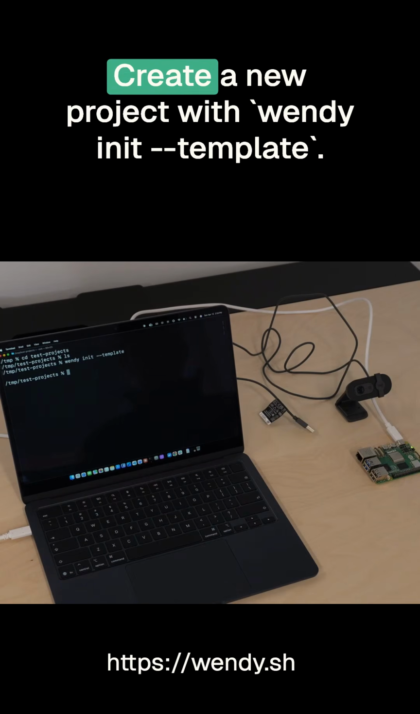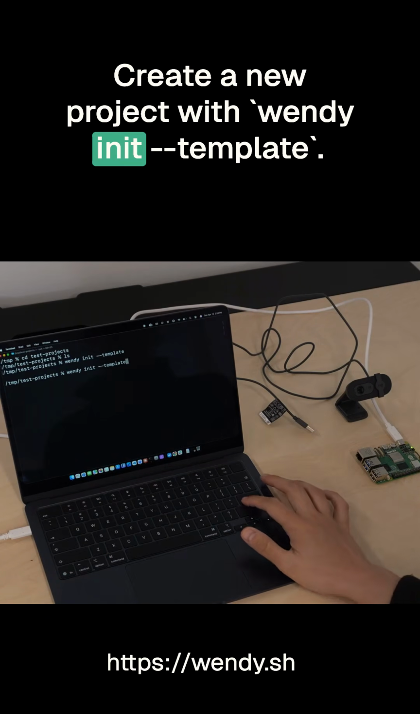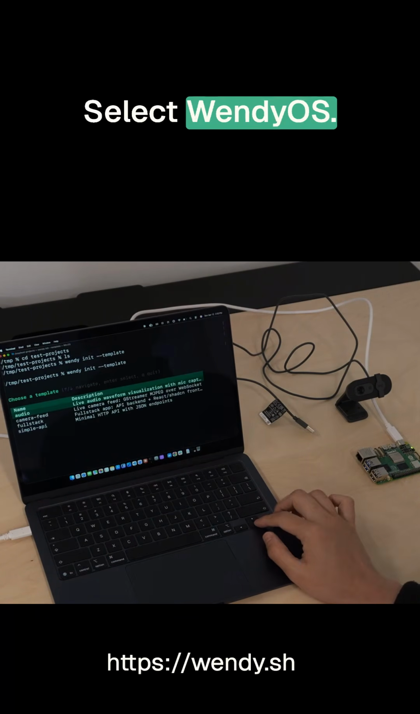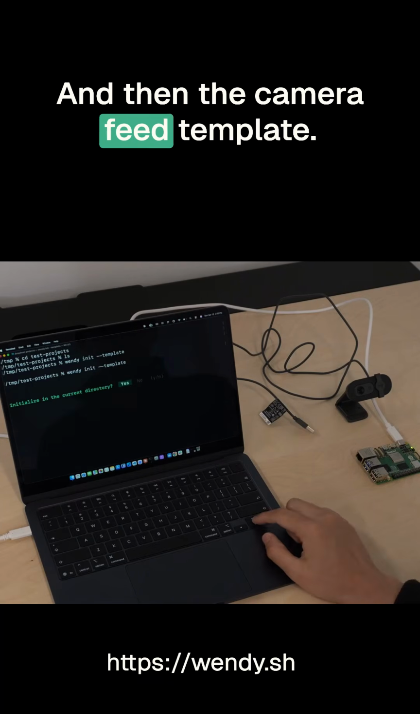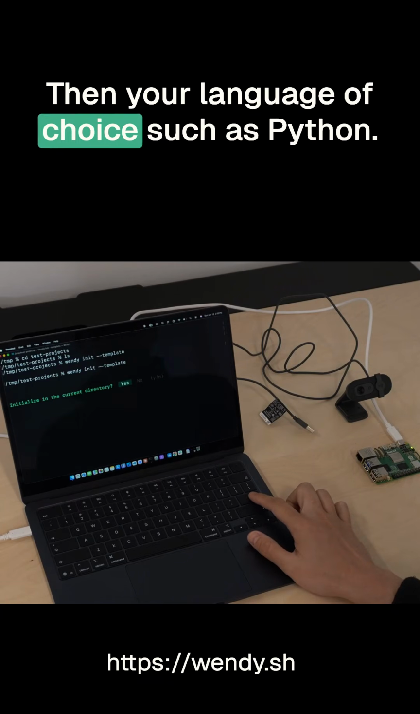From the terminal, create a new project with wendy init --template. Select Wendy OS and then the camera feed template. Then your language of choice, such as Python.